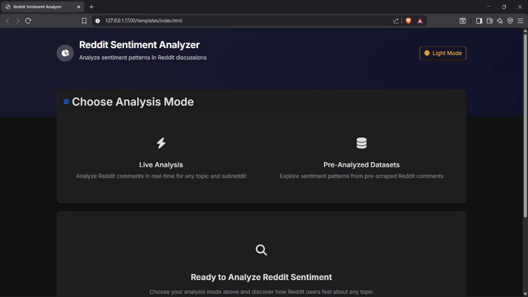Reddit is a platform where users express opinions freely, and these opinions contain valuable data. However, this data is unstructured and difficult to analyze manually. So this project automates the process by collecting Reddit data, cleaning it, analyzing the emotional content, and presenting the final result in an easy-to-understand dashboard. Now I will explain the structure and functionality of each important file in the project.